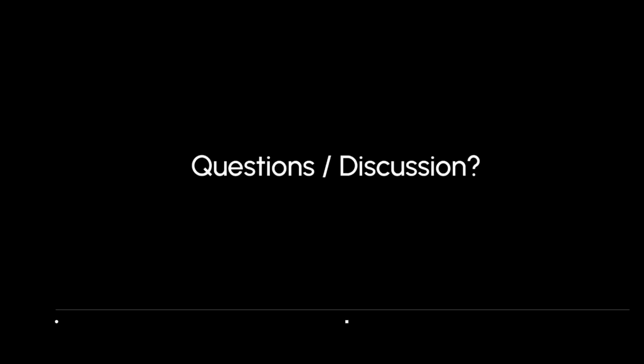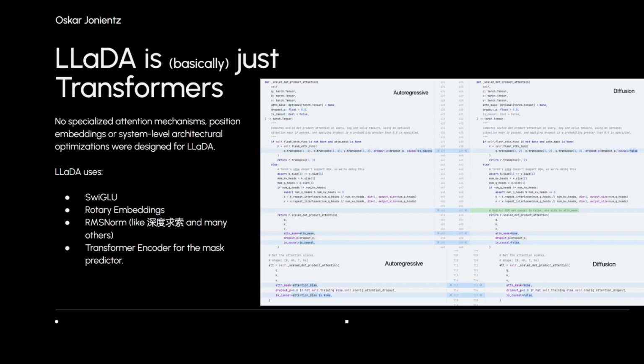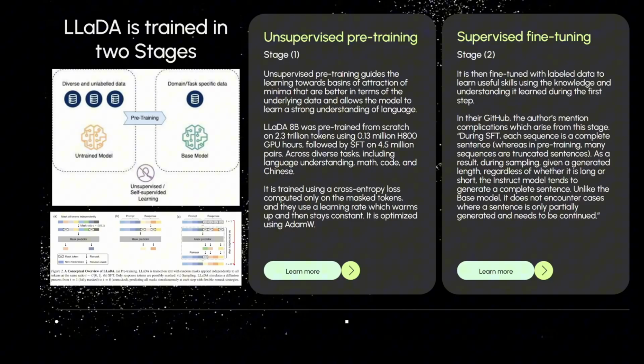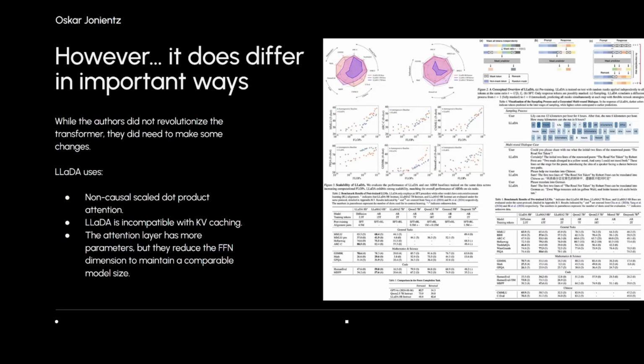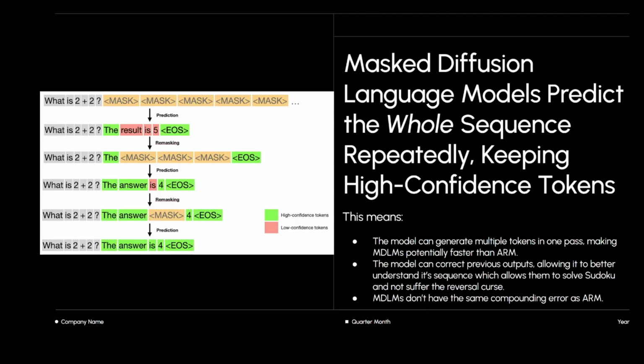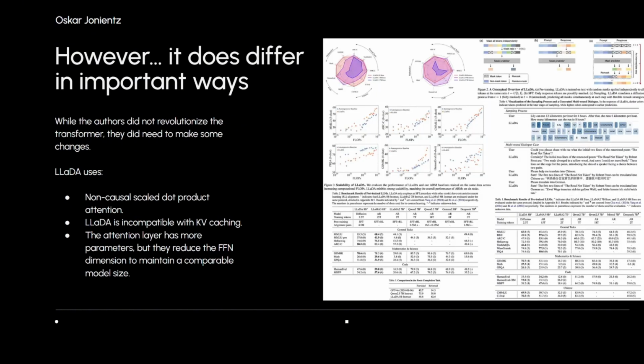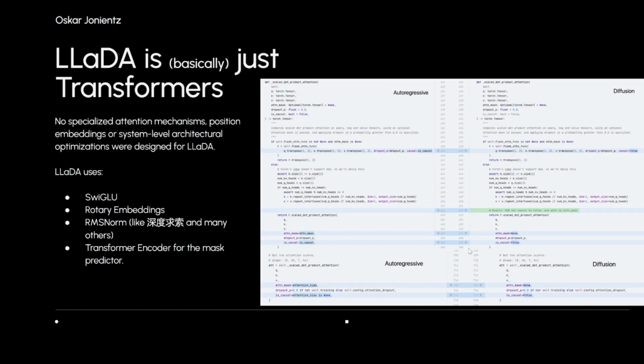Are there any other questions on this type of thing? Yeah. Sorry, go ahead. How exactly does the model predict the confidence? Because you said it then goes back and says which one it's not confident in. So is that just entropy, right? Basically, you know how a normal language model works, where it's a distribution? It's basically the same thing here. Okay. Just as a recap, it's literally a transformer, but there are 3 changes, and the inference process is different. That's basically it.